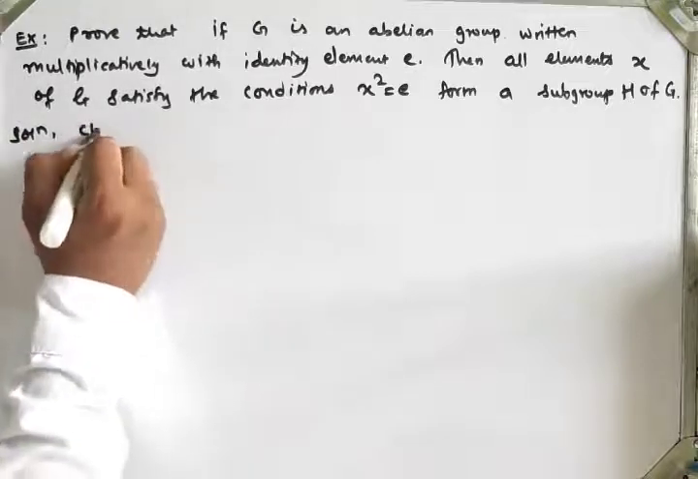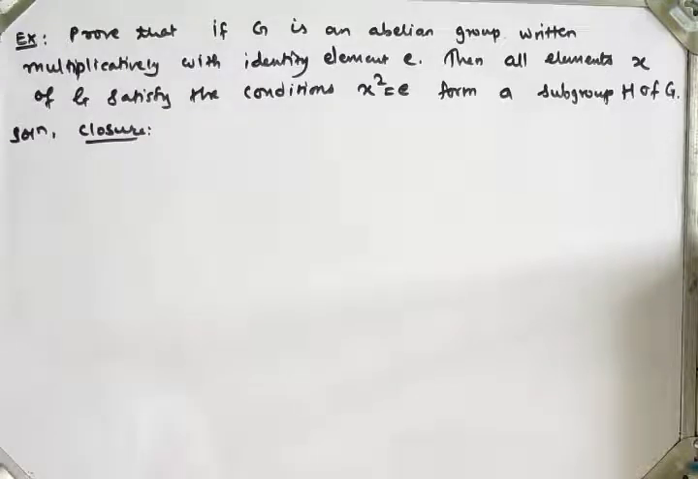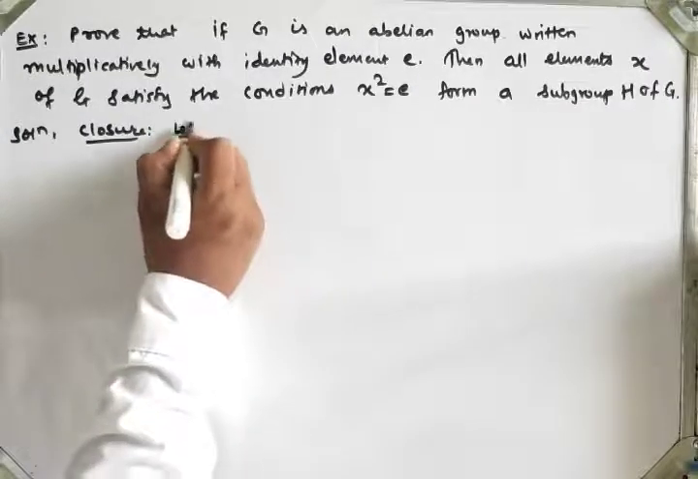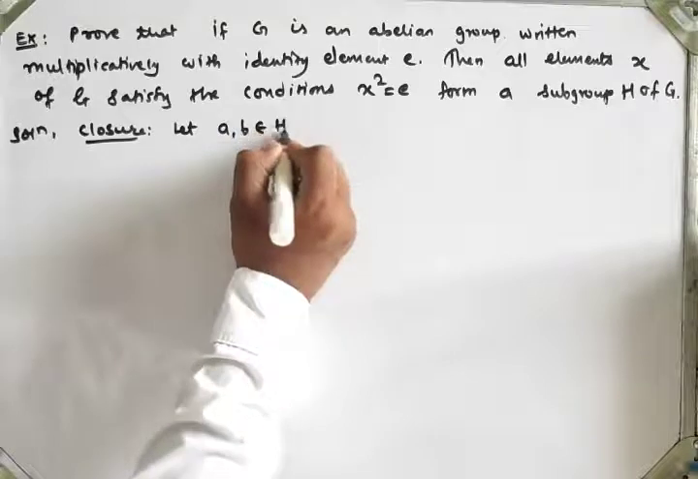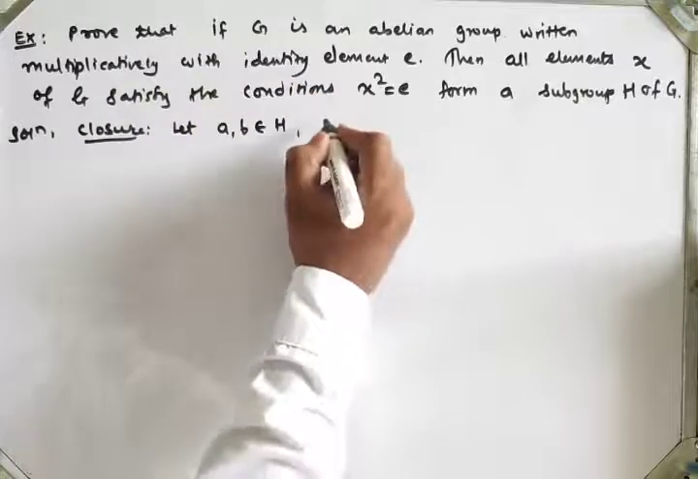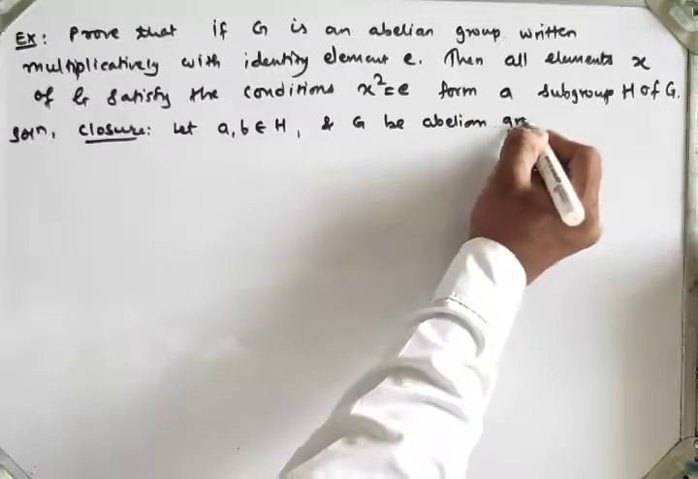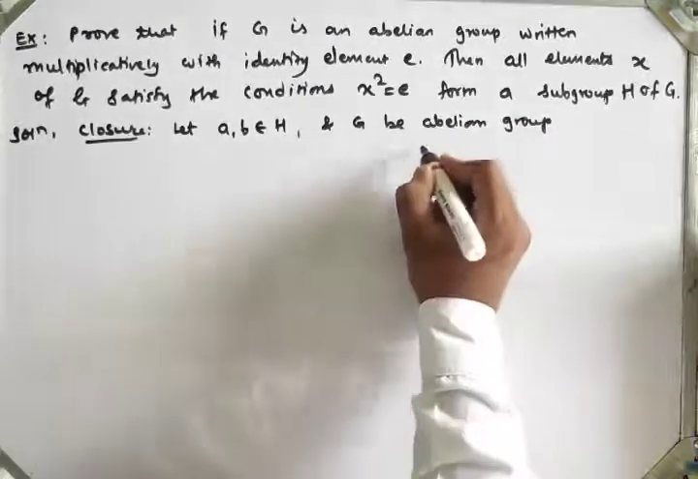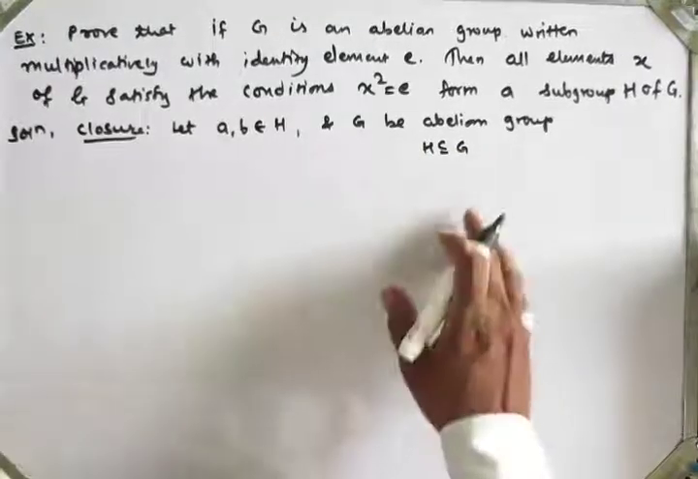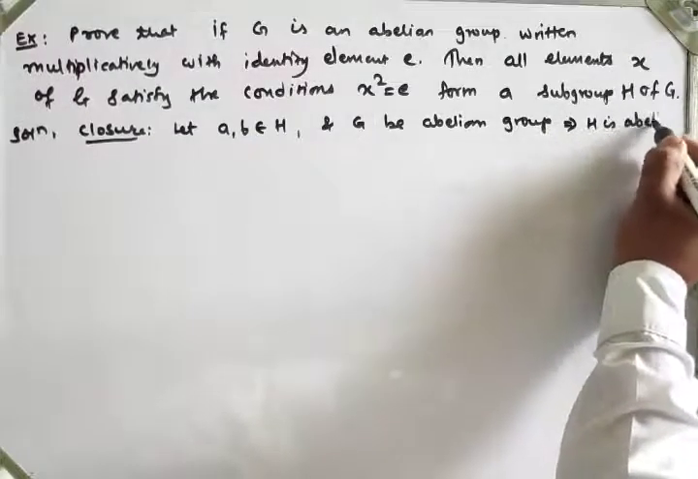Now, first the closure property. I will take any two elements from H, then x squared equals identity, and we have to show this. So let a, b belong to set H. What we are given is that G is an abelian group and H is a subset of G. Since G is abelian, H is also abelian.